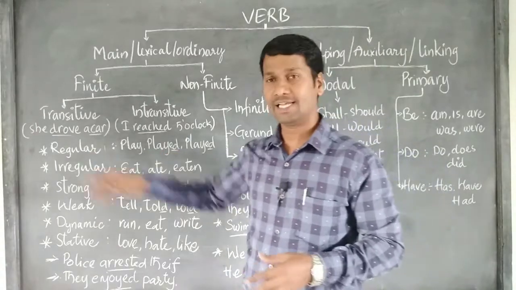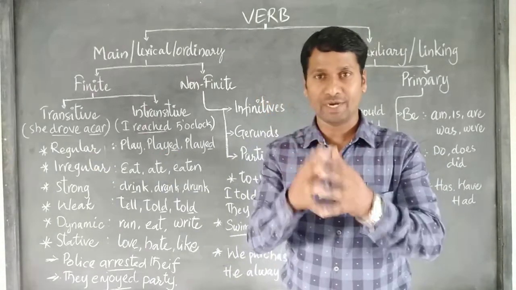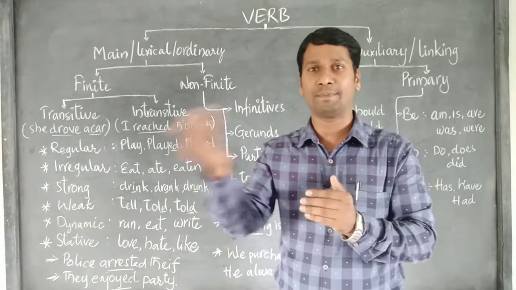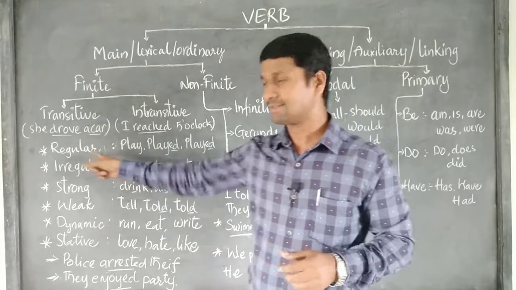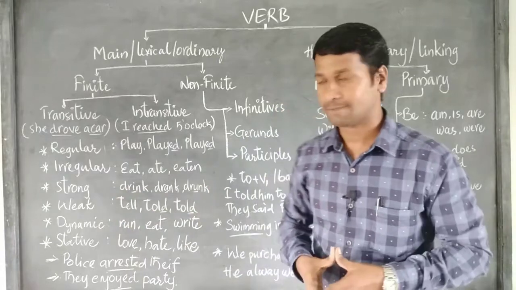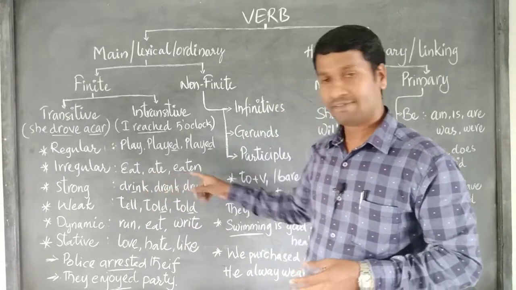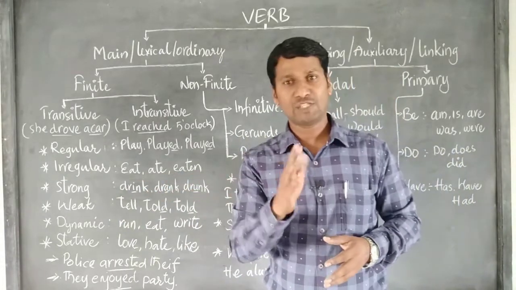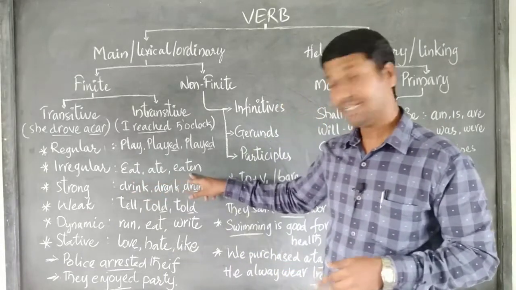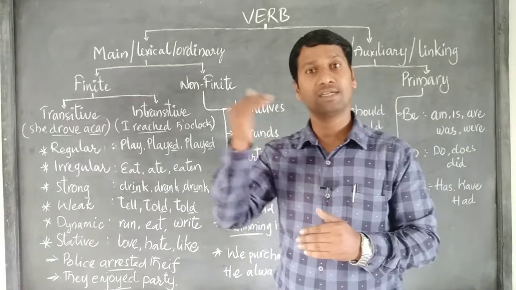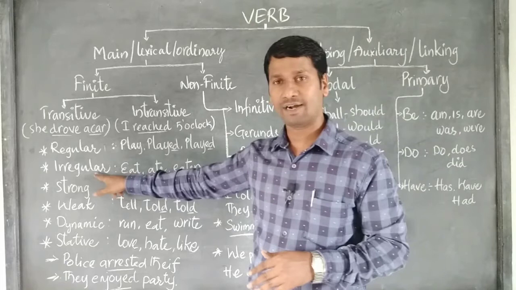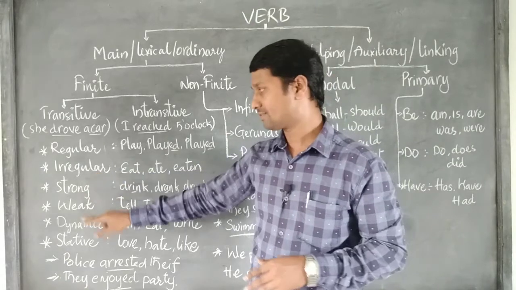So they are all called regular verb forms. Irregular verbs are quite different from the base form to the second form to the third form, like eat, ate, eaten, go, went, gone. They are quite different. These kinds of verb forms are called irregular verb forms.